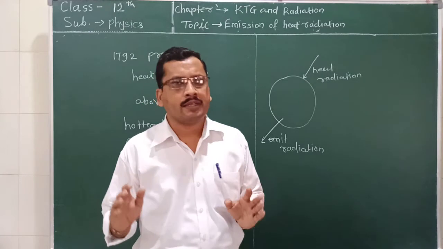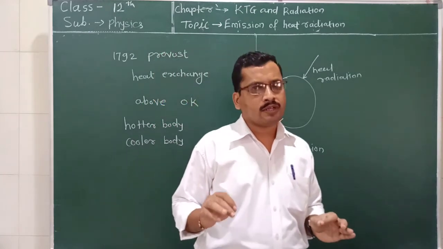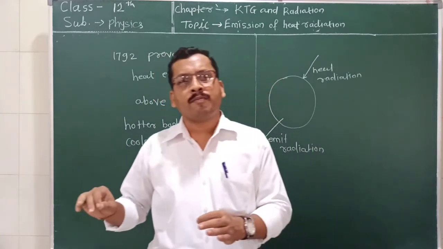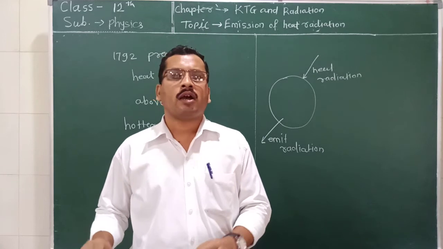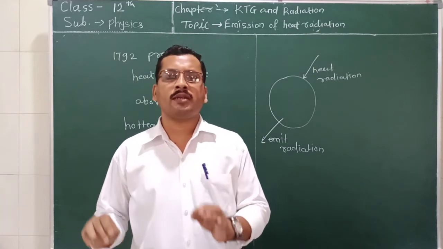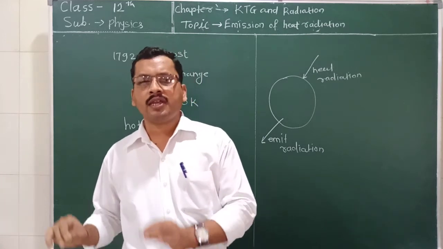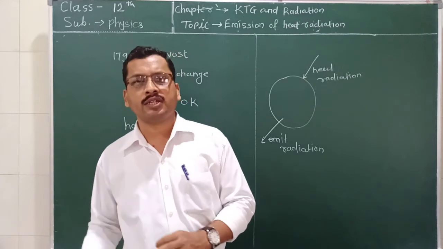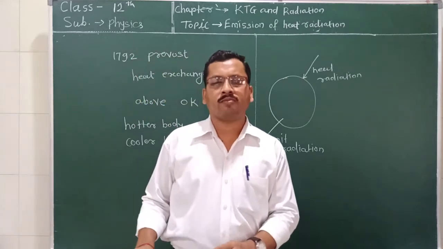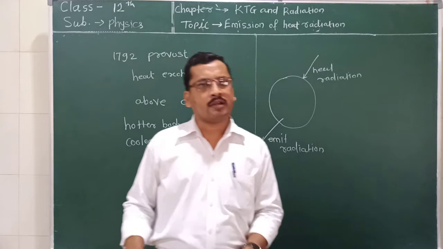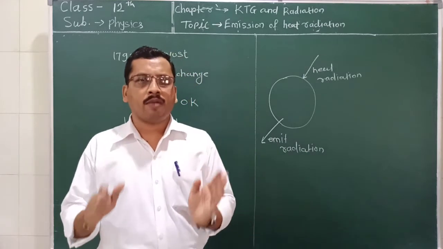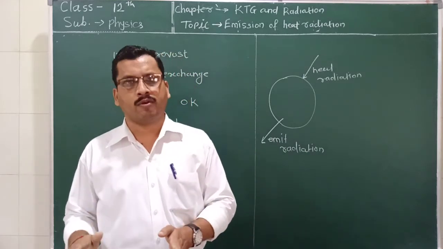Which type of surface is it, either a polished surface or a black surface? It also depends on for how much time it is emitting the energy, the radiation, and on the temperature of the body.